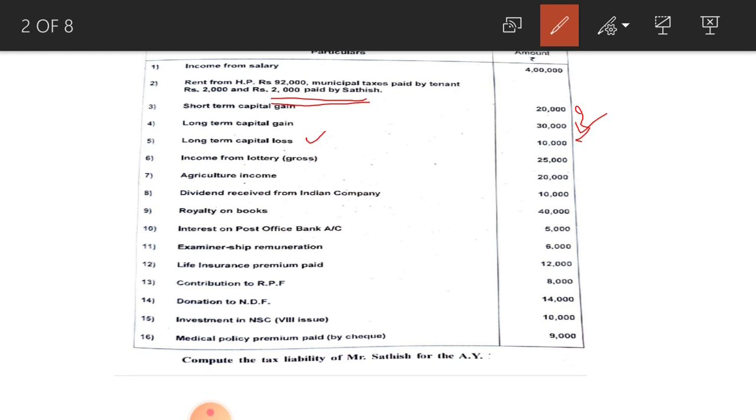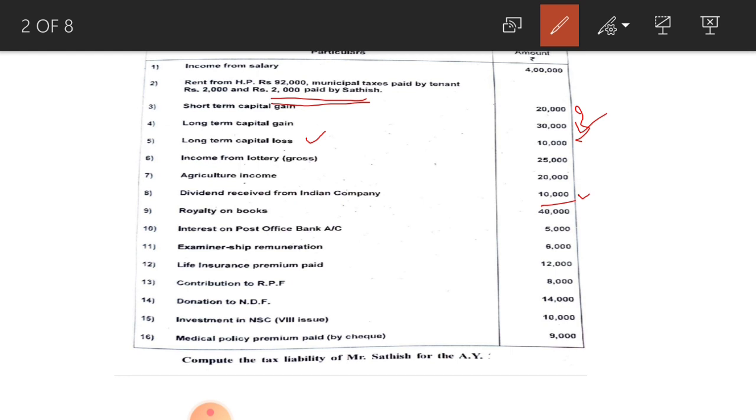Next, see dividend received from Indian company. Any dividend received from Indian company is exempted from tax under the head income from other sources. It is exempted income 10,000, no need to consider for the calculation of total income. Next one, see royalty on books. Royalty on books is the income under income from other sources, you have to write it there.